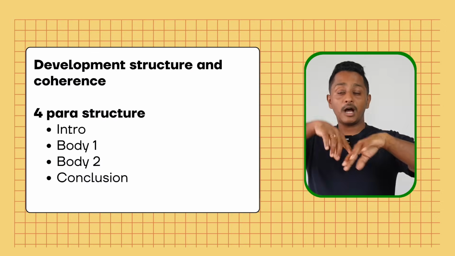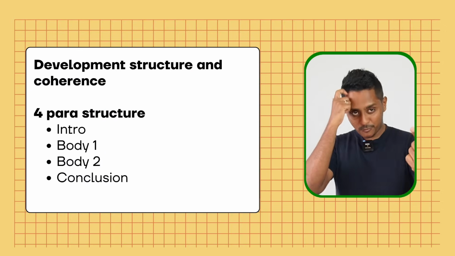So development, structure and coherence has 2 aspects. First aspect, the external structure, which is a 4 para structure, is what I would recommend. With IELTS, we sometimes suggest people have a 5 para structure depending on the question, or a 6 para structure or a 4 para structure. For PTE, 4 is enough.